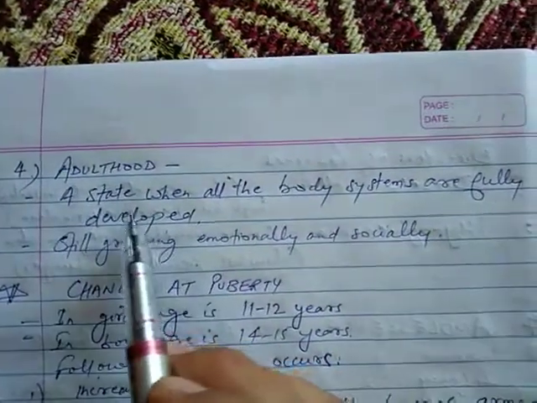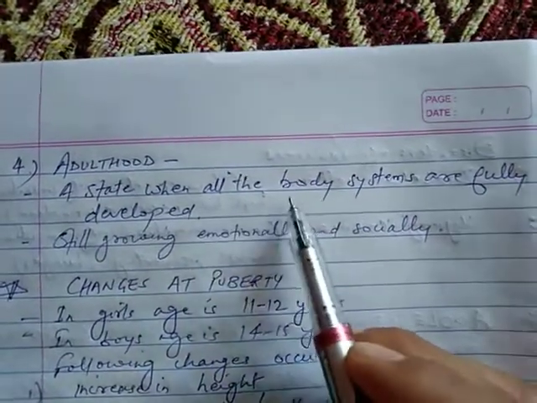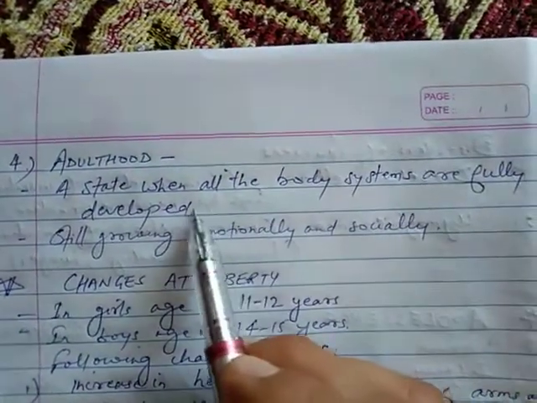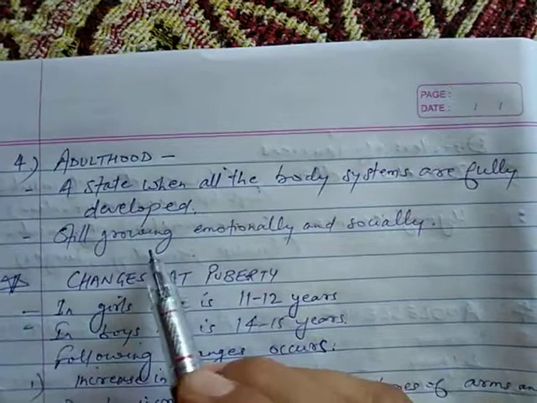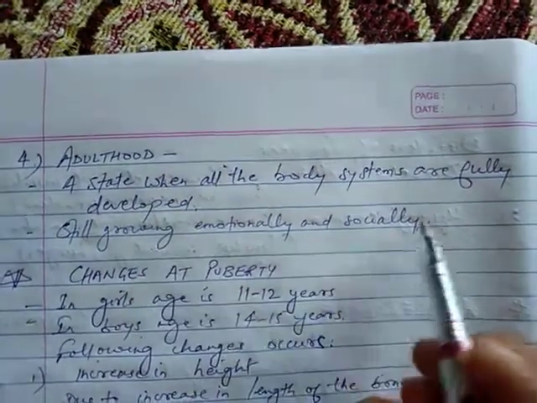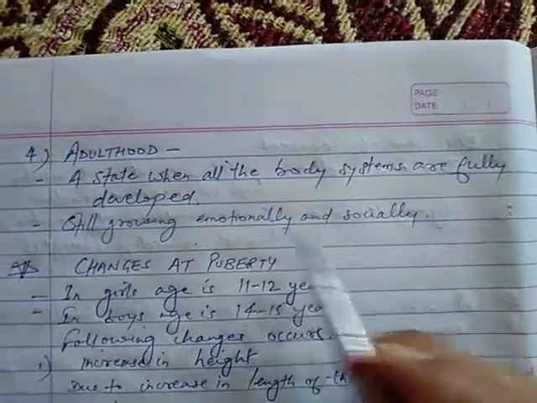Now students, adulthood is the state when all the body systems are fully developed, but the person is still growing emotionally and socially. So these are the four stages.